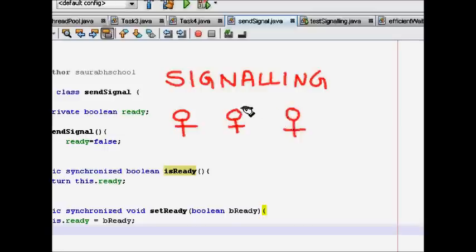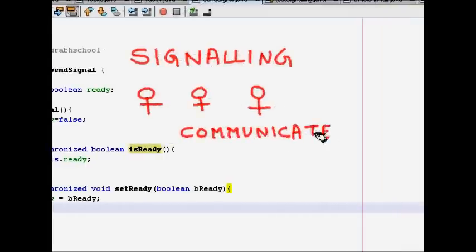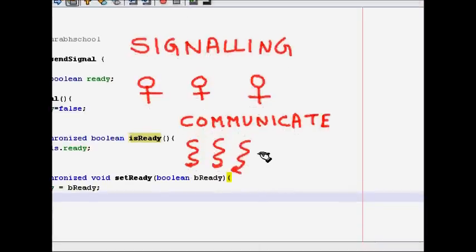When they do some work together, the thing they need is to communicate. They need to communicate that, okay, please wait, I am doing this work, and only if you are done then I can start doing this work. So communication is necessary. And similarly for threads, when they are doing work, they also need to communicate.